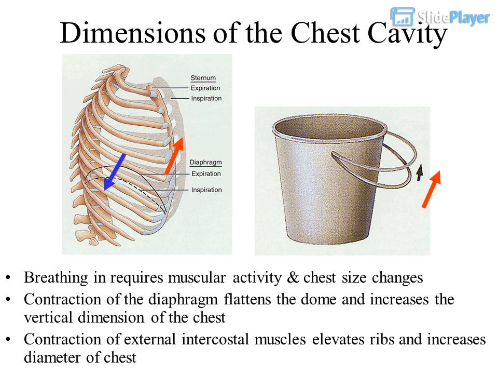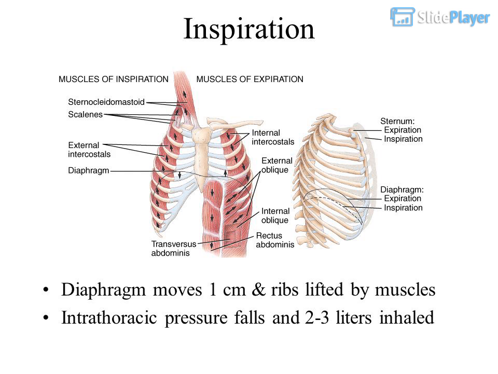Dimensions of the chest cavity. Breathing in requires muscular activity and chest size changes. Contraction of the diaphragm flattens the dome and increases the vertical dimension of the chest. Contraction of the external intercostal muscles elevates the ribs and increases the diameter of the chest. In inspiration, the diaphragm moves 1 cm and the ribs are lifted by muscles. Intrathoracic pressure falls and 2 to 3 liters are inhaled.